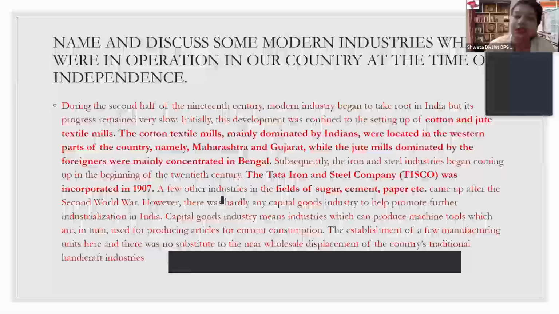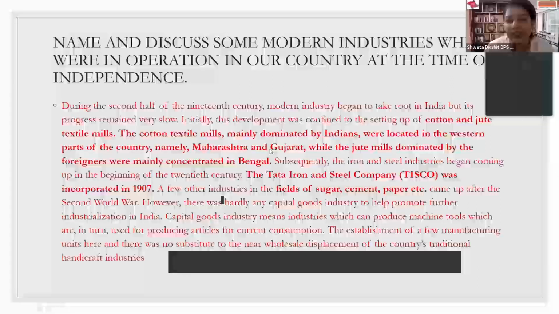So the industries which were set up were majorly textile industries, which were set up in Maharashtra, Gujarat, and some parts of West Bengal, of course. Other than this, another major achievement which we had is, of course, TISCO, which we know. I hope you can see the cursor. This is the Tata Iron and Steel Company, TISCO, which was set up in 1907. It's a one marker, please have a record of it. Later on, there were some supporting industries set up in India, which were the sugar industry, cement, and paper industries.